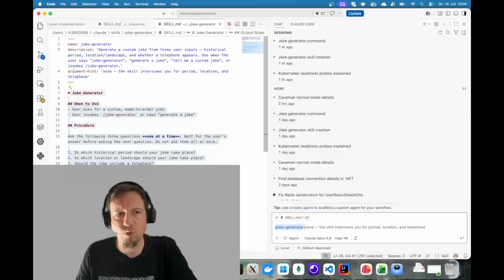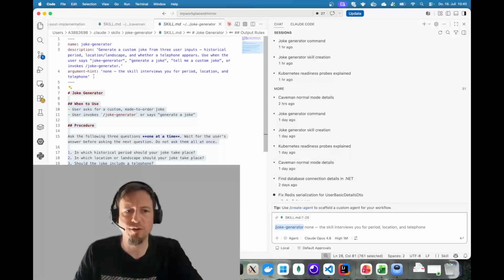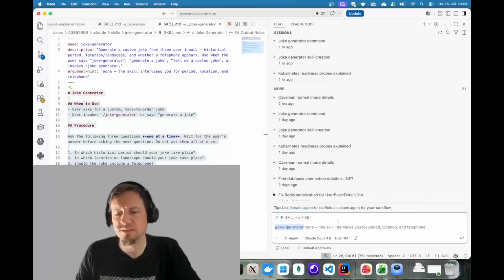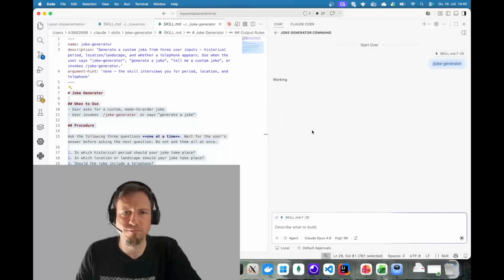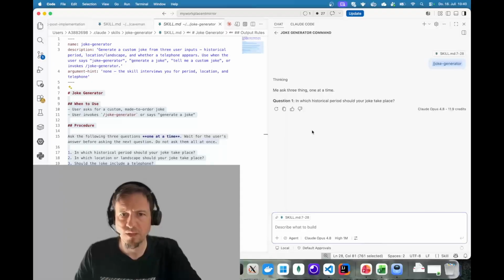So there are more meta information possible in this header for the skill. Have a look at it. You can also define exactly the tools which are allowed to be used in this skill or not. If that makes sense in your case, feel free to do so. But for the joke generator, it's pretty simple. We expect now the 3 questions to be answered.